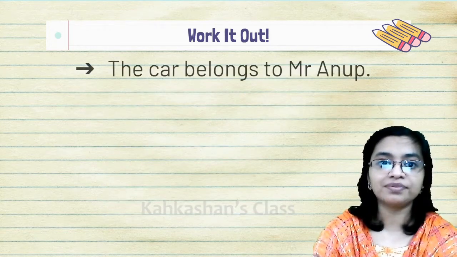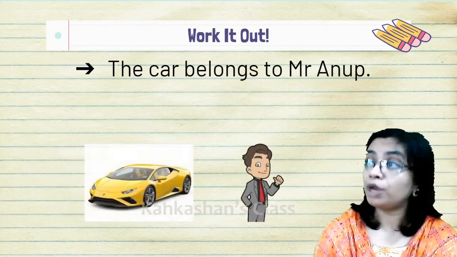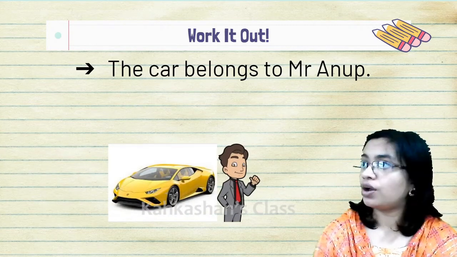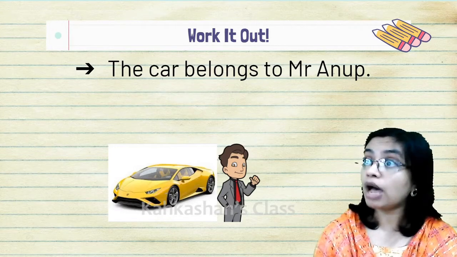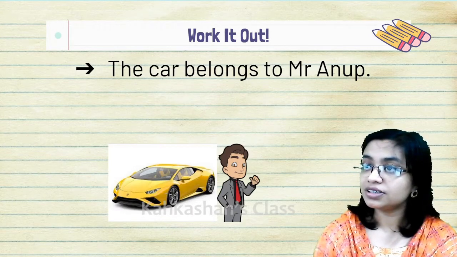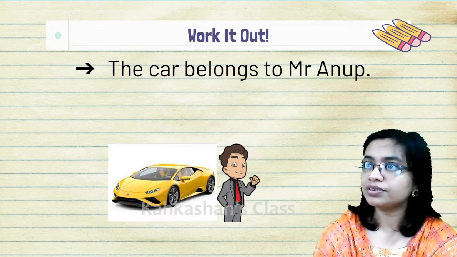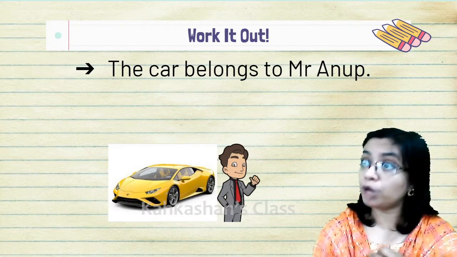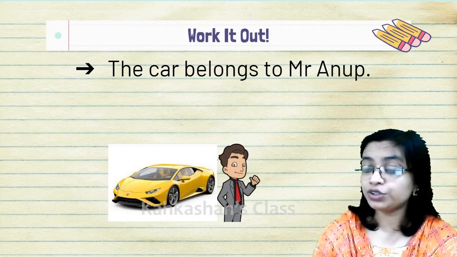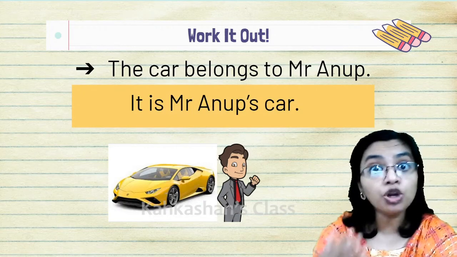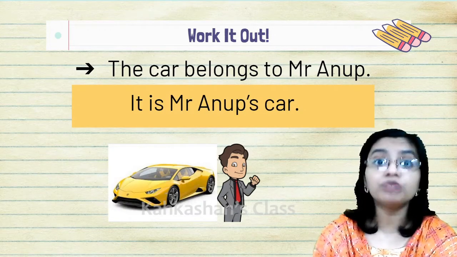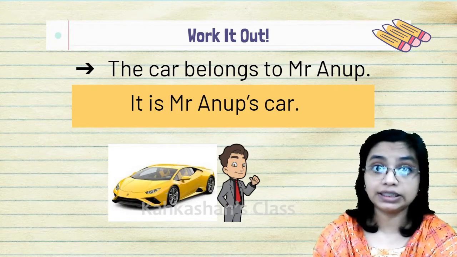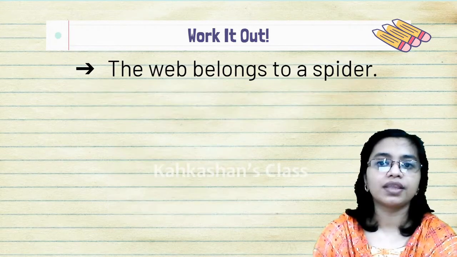The next one. The car belongs to Mr. Anoop. So tell me quickly, who is the owner? Who is the master of the car? Yes, Mr. Anoop. And the car is his belonging. So we are going to say it is Mr. Anoop's car. We put an apostrophe S after Mr. Anoop. He is a singular owner.